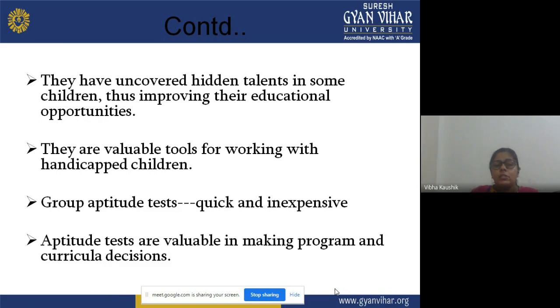This means the aptitude test can also be called a valuable test tool when we are working with handicapped children.